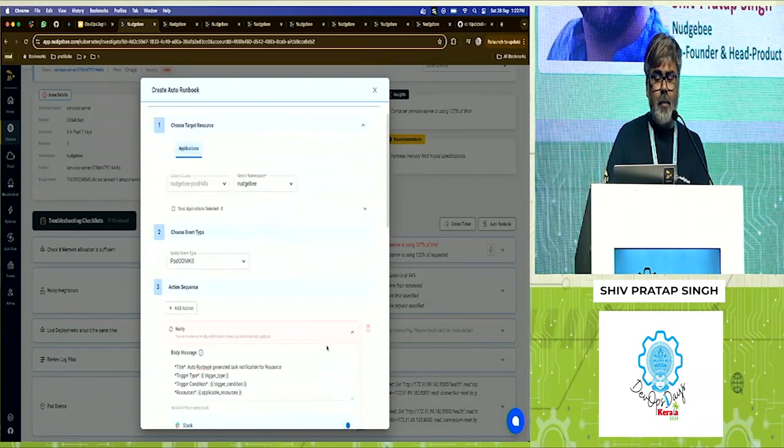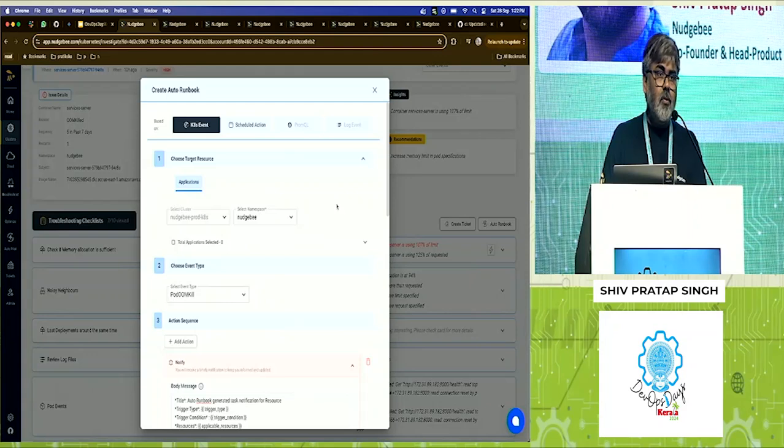Now what will happen? Next time when this issue is going to occur, the system will take all these steps on your behalf. You don't have to worry about it, right? You don't have to do the repeated steps. It is going to take all of these steps on your behalf, right?